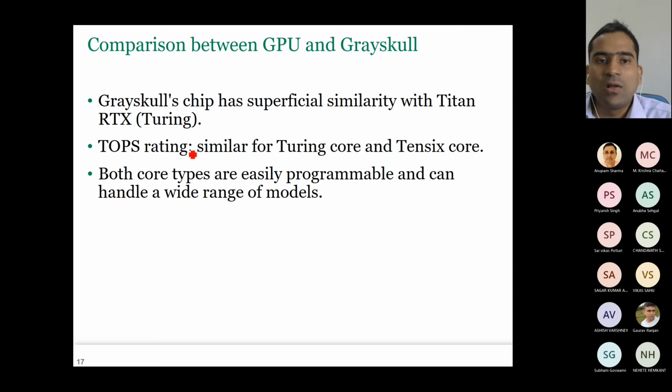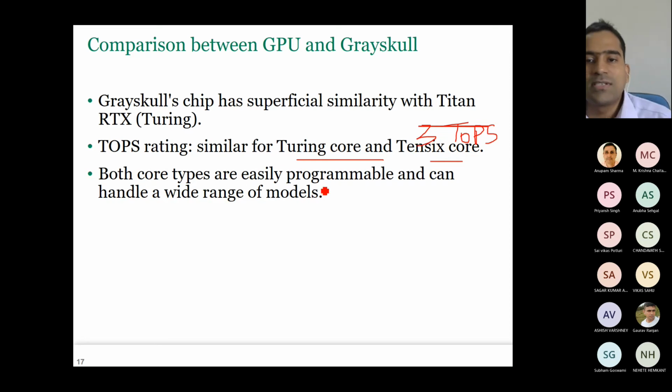So now let us see the comparison. Although the TOPS rating is similar for the Turing core and the Tensix core, each Tensix core is 3 TOPS. Okay, 3 TOPS. Now for each Turing core, I don't have that number. I will have to check. In this course we have not discussed it, but I read that they are similar. Both cores are easily programmable. They can handle a wide range of workloads.